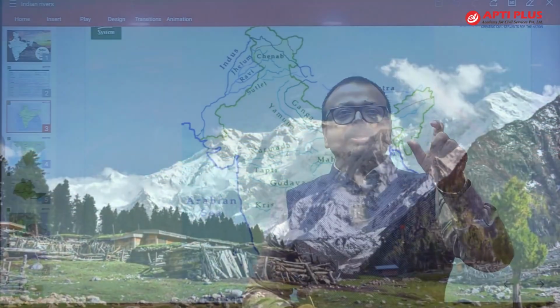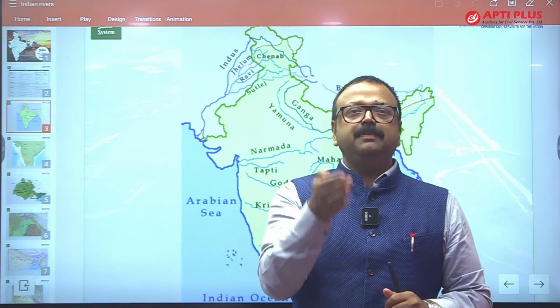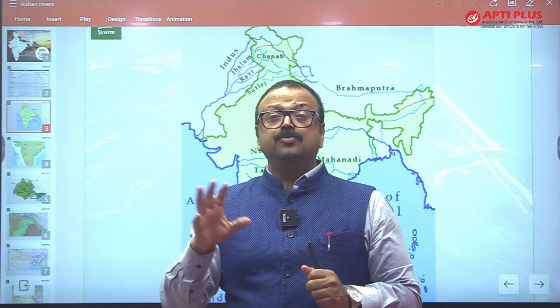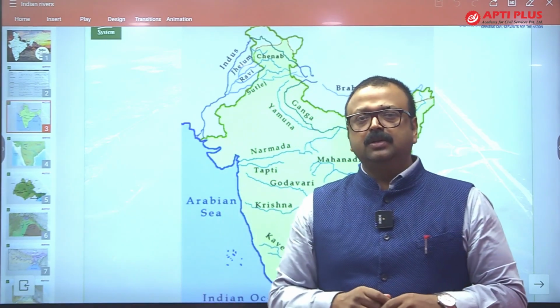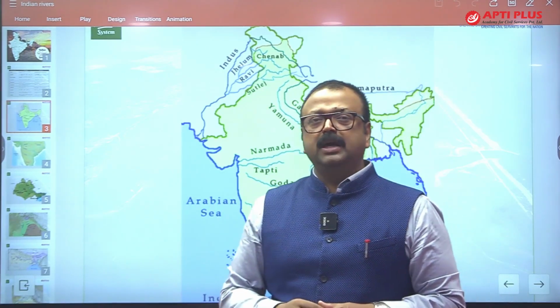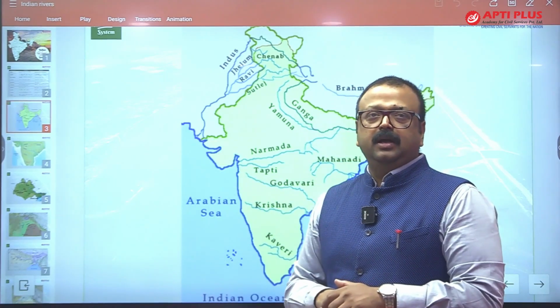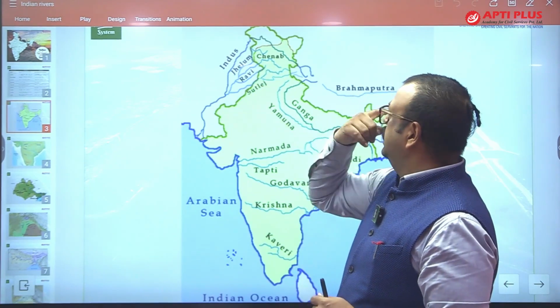That is the extreme northern point of the Greater Himalaya, and it cuts a deep gorge there. This gorge is almost 5200 meters deep. It takes a sharp southward turn and enters Pakistan, ultimately draining all its water in the Arabian Sea. So this is the story of the Indus River.